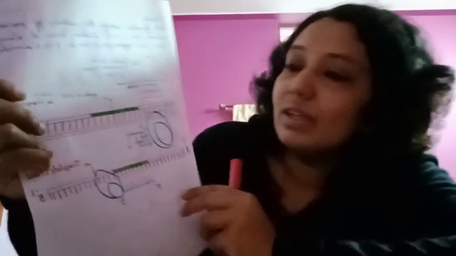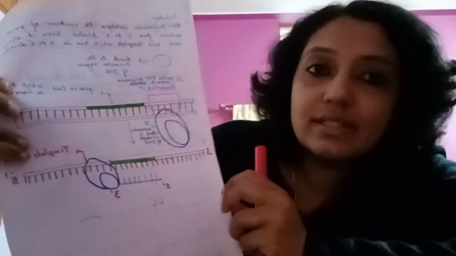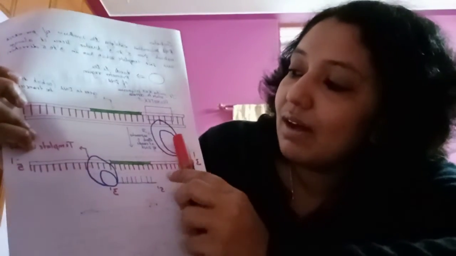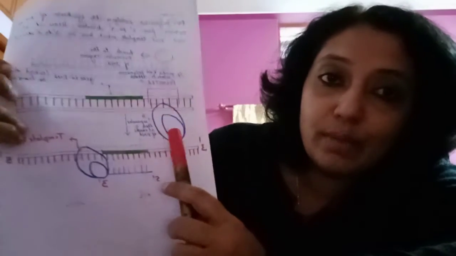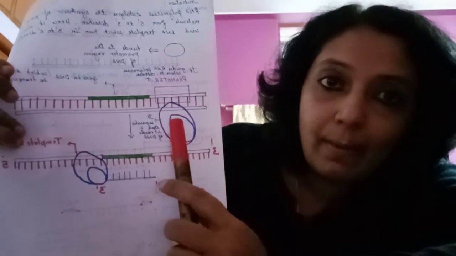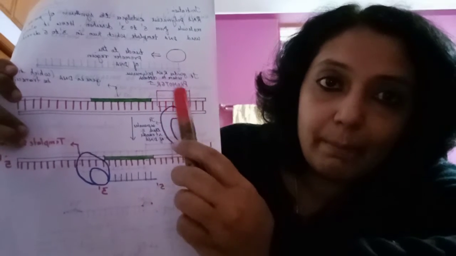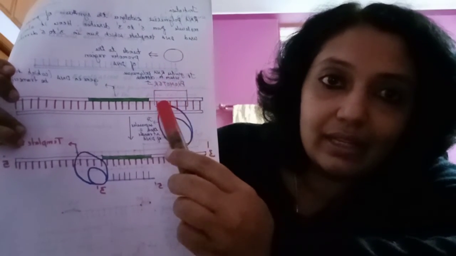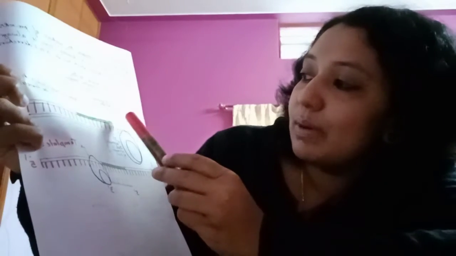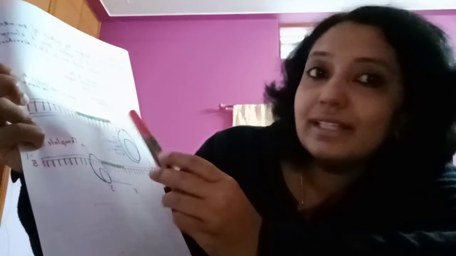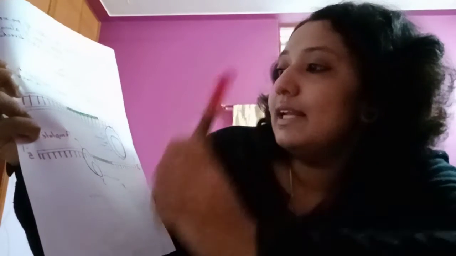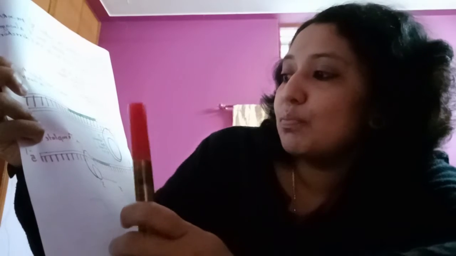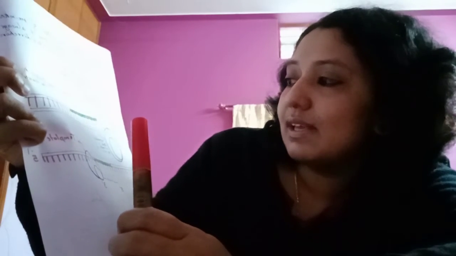Let me explain with the diagram. Are you able to see the diagram? This is the RNA polymerase enzyme. It binds to the promoter gene, and later on the transcription process begins.